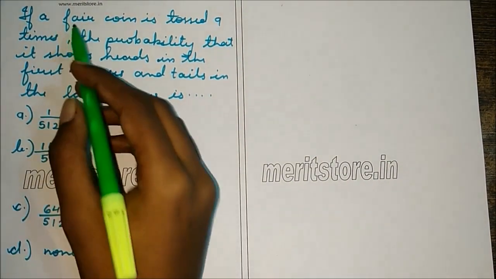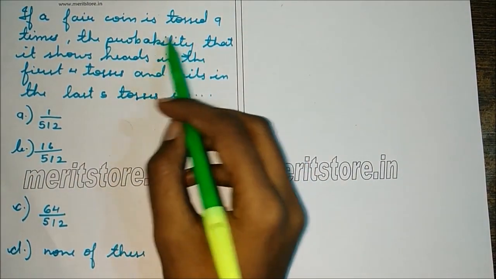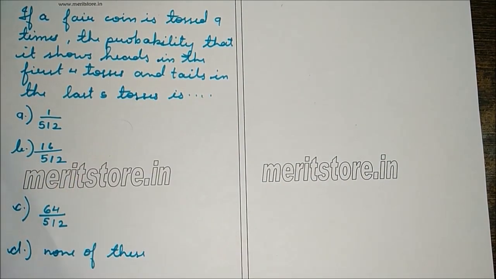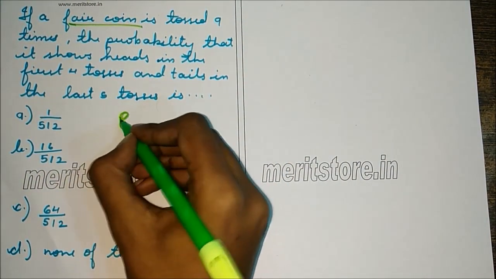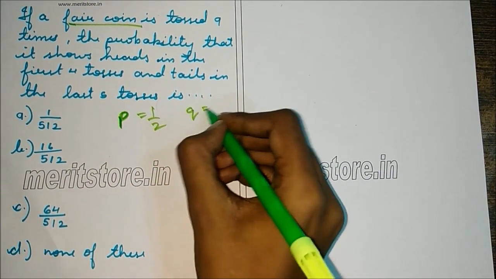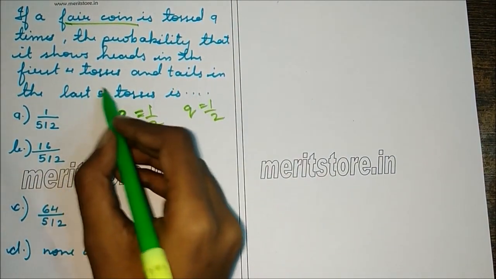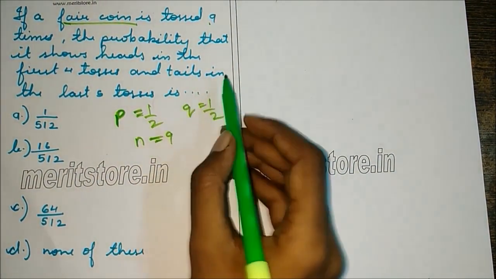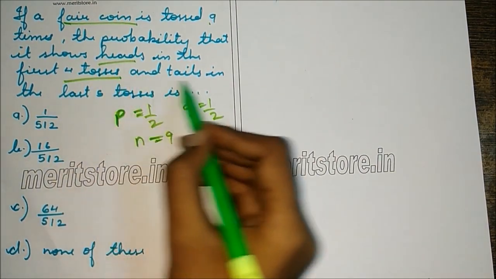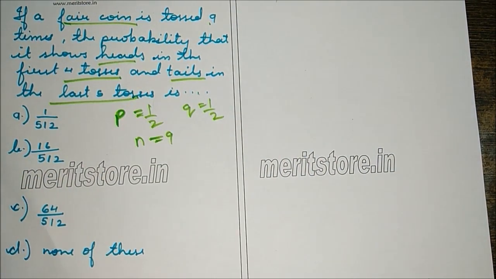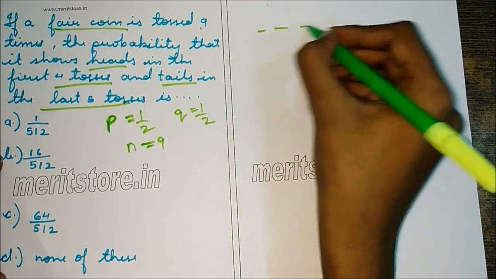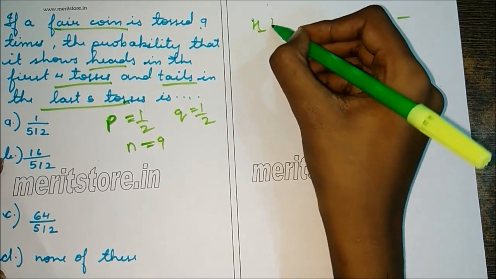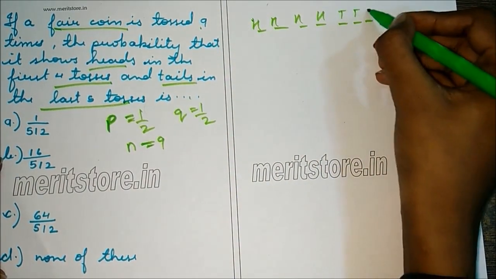Now the next question is, if a fair coin is tossed 9 times, the probability that it shows heads in the first 4 tosses and tails in the last 5 tosses is? It is a fair coin, so we can say P is half and Q is half. And number of tosses are 9. So N is 9. So we are supposed to get heads for the first 4 tosses and tails in the last 5 tosses. So the arrangement will be 1, 2, 3, 4, 5, 6, 7, 8, 9. So the arrangement will be heads, heads, heads, heads, tails, tails, tails, tails, tails.